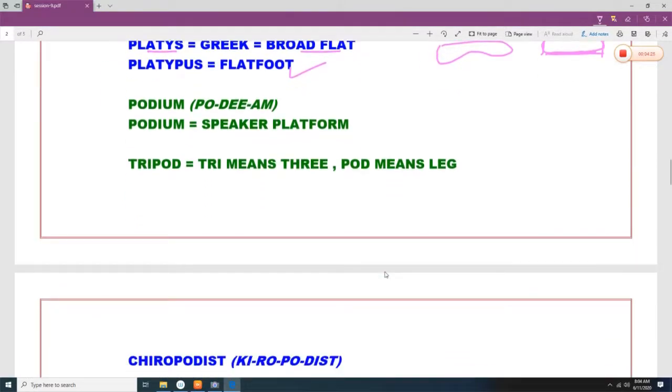Podium. Podium means speaker. There is a podium like this, and behind the podium somebody is speaking. So this is called a podium. Tripod. Tripod means something with 3 legs and there is something on it. So tri means 3 and pod means leg.